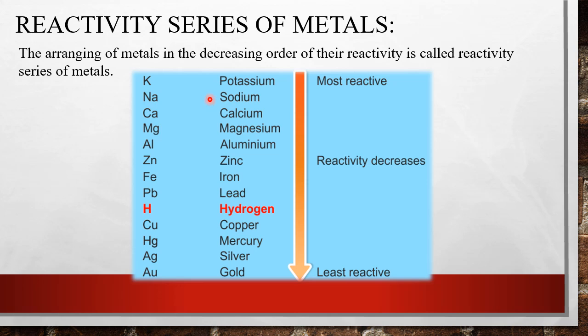That is potassium, sodium, calcium, magnesium, aluminium, zinc, iron, lead, hydrogen, copper, mercury, silver and gold. As we are moving from top to bottom, the reactivity of the metal decreases. I repeat, the reactivity of the metal decreases.